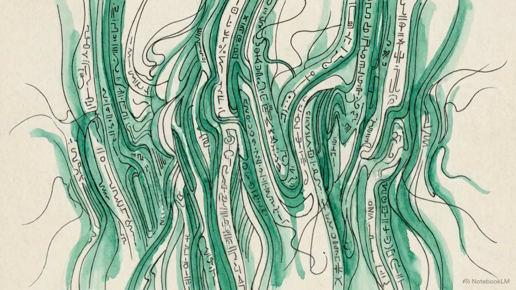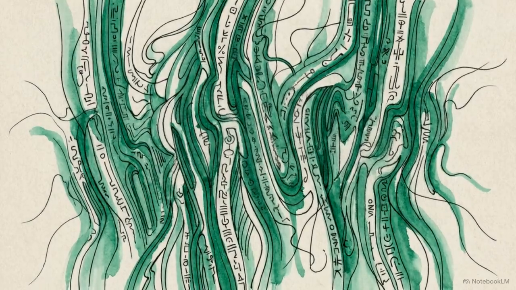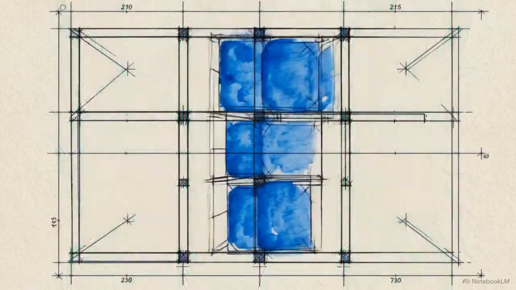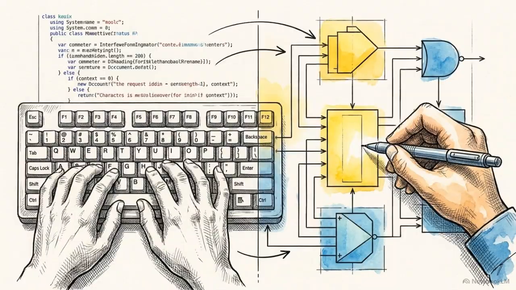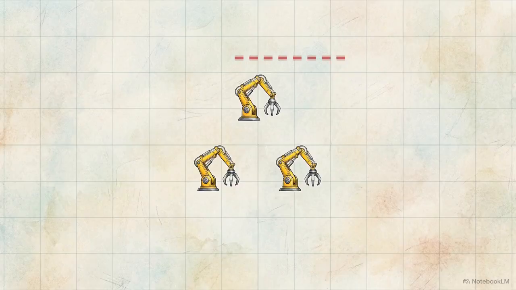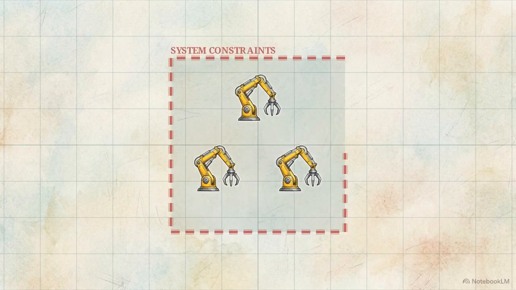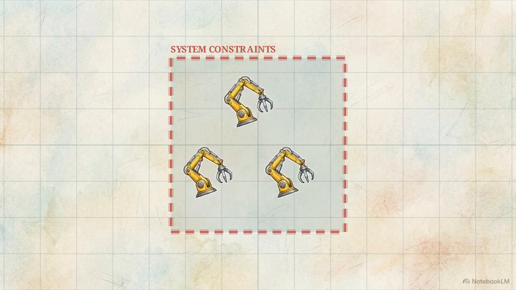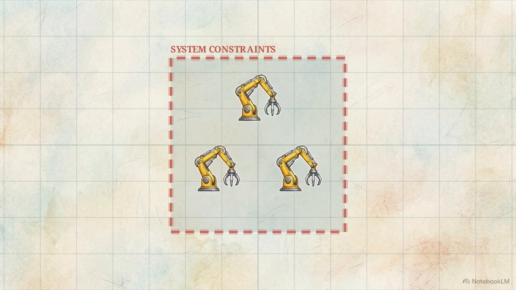A casual prompt is now just a single input in a larger system, not a replacement for engineering. The actual job of software engineering hasn't disappeared. The medium has simply changed from writing syntax to orchestrating logic. The 2026 engineer is a system designer. You are building the constraints that allow AI agents to work safely and effectively.